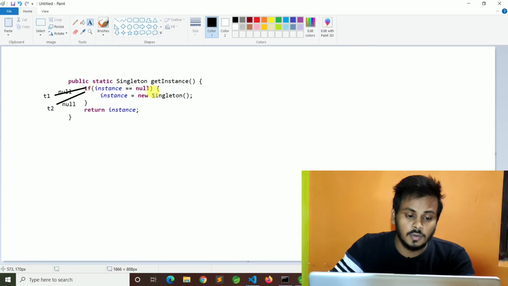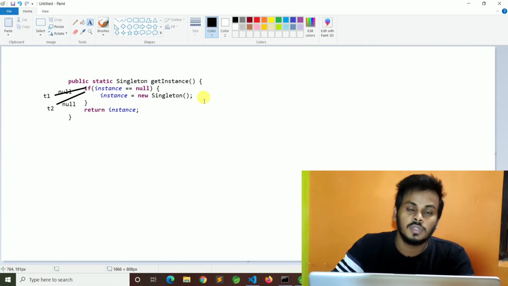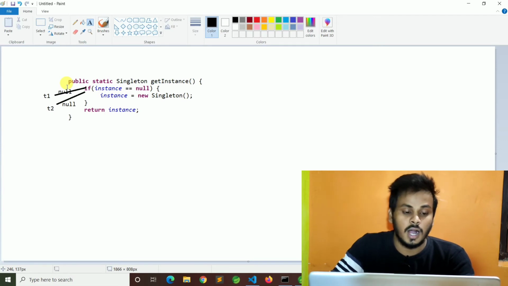Then if instance equal to null, then it creates a new object for T1, and also creates one new object for T2. So in these cases two objects are being created. So in a multi-thread environment we can create multiple objects. So this is the problem. So how to solve this problem?